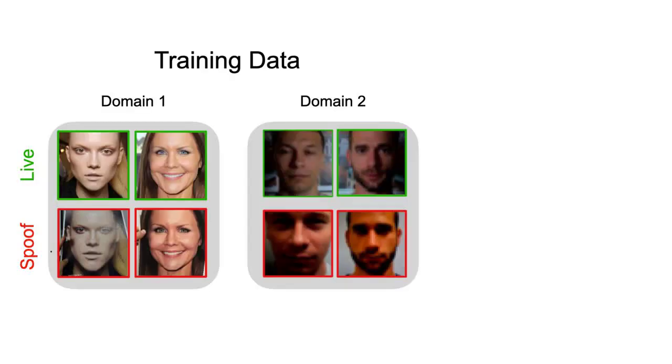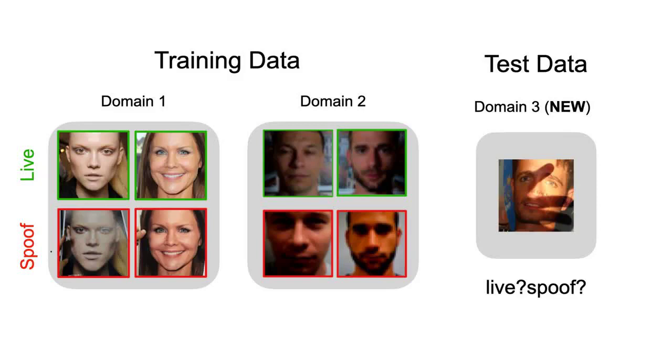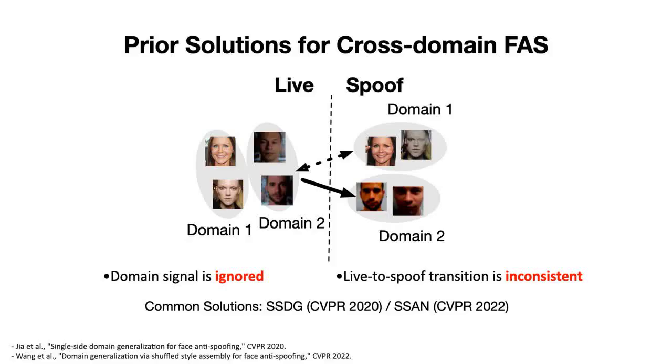Our learner has access to a set of training data from multiple domains. Each image corresponds to a binary label, either live or spoof. At test time, the model is asked to predict the live or spoof label of the input from a new domain. One can view the cross-domain FAS as a special binary classification problem to distinguish live and spoof faces from an unseen domain. Prior solutions like SSDG or SSAN consider domain-specific signals as a confounding factor for model generalization and hence aim to remove domain discrepancy from the feature representation.